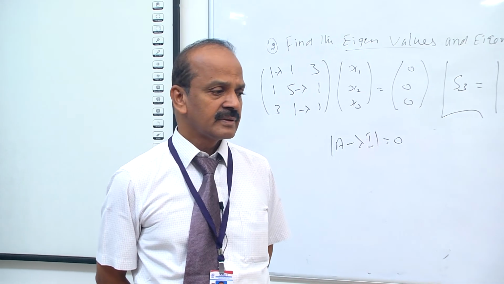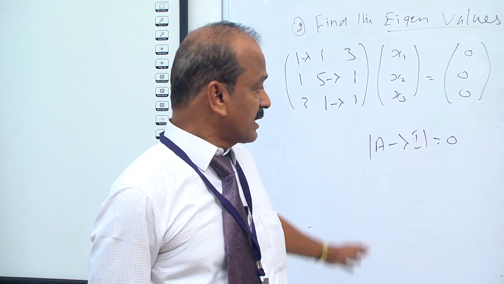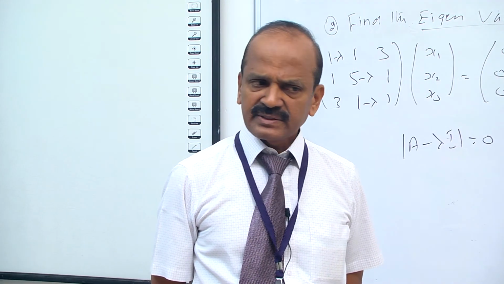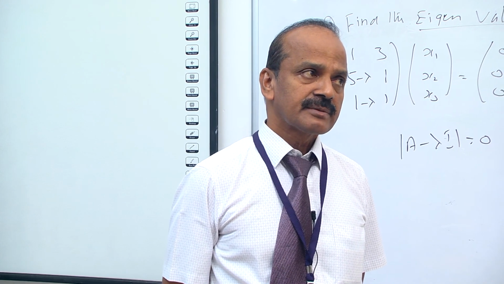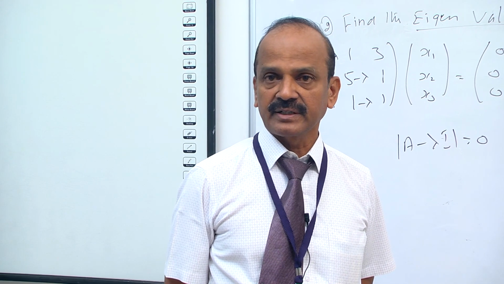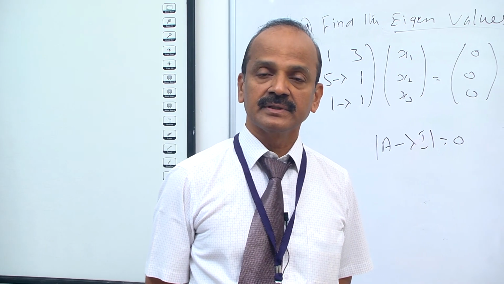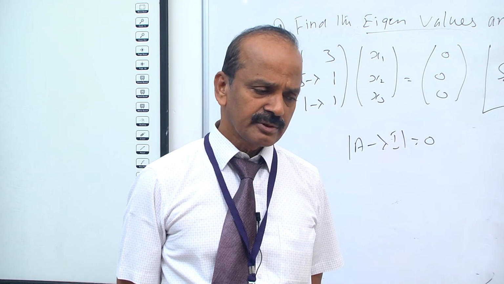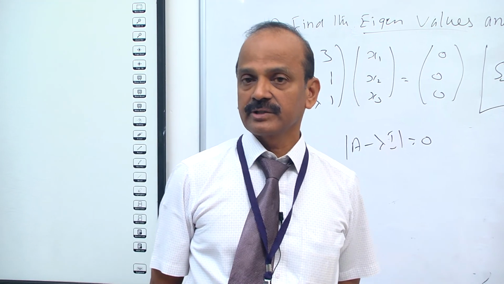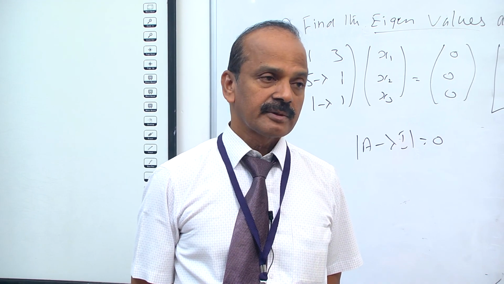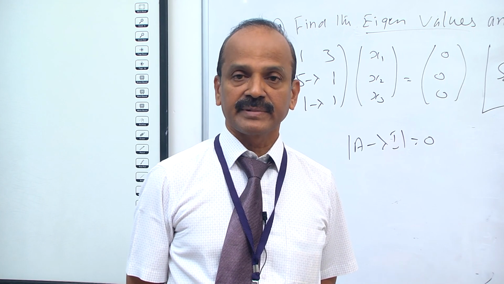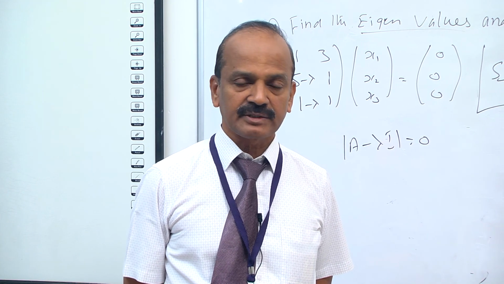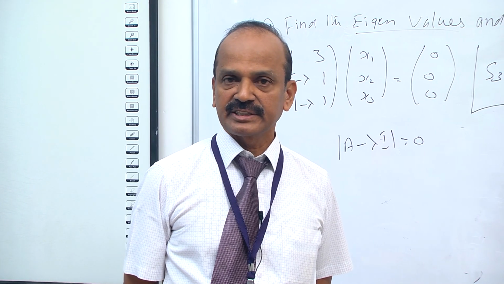Now we can see some problems in the Cayley-Hamilton theorem, and next some important problems in the chapter on eigenvalues and eigenvectors. The matrix A is given, A is 2 cross 2 or 3 cross 3. From the matrix, we can find the eigenvalues and eigenvectors. This problem is very important in the chapter on matrices. This question will come in all entrance examinations, BE and engineering mathematics.